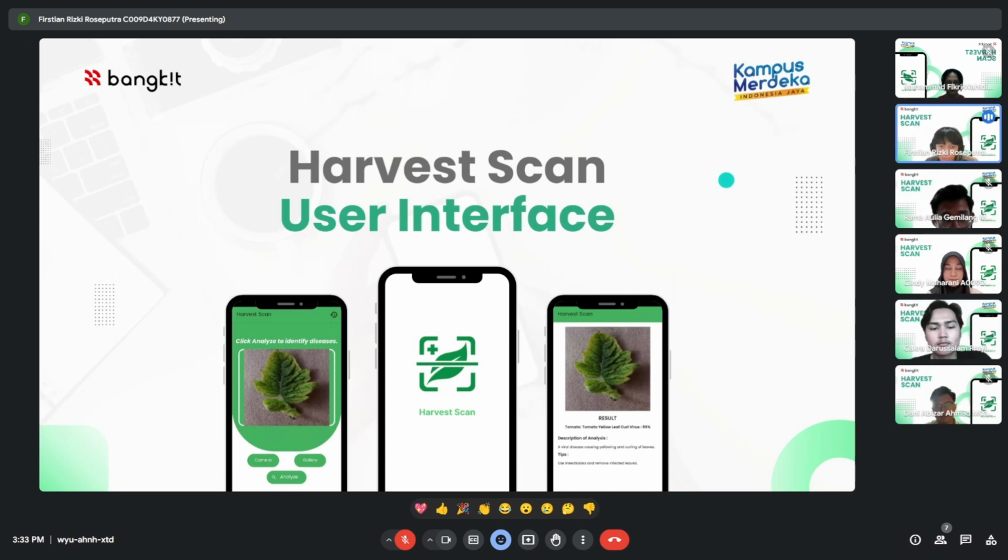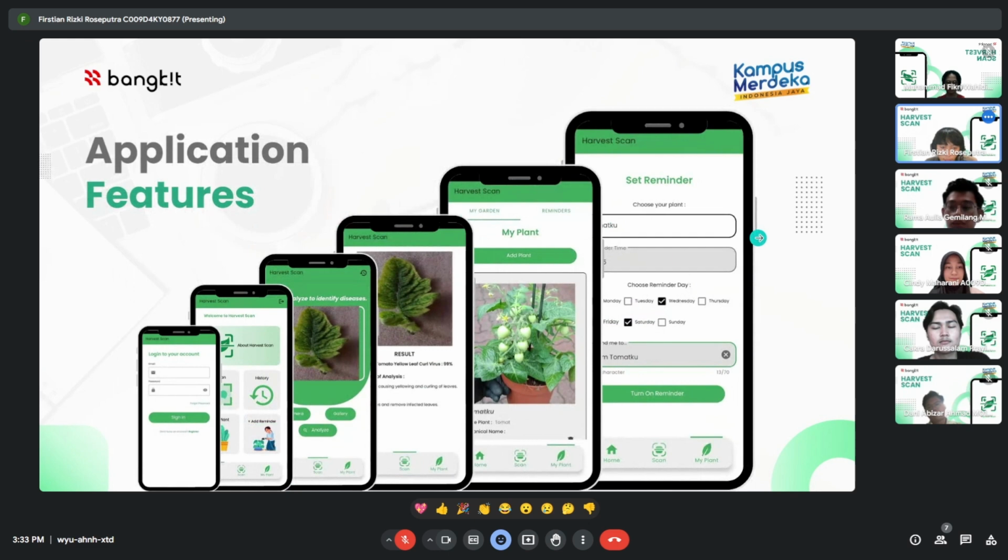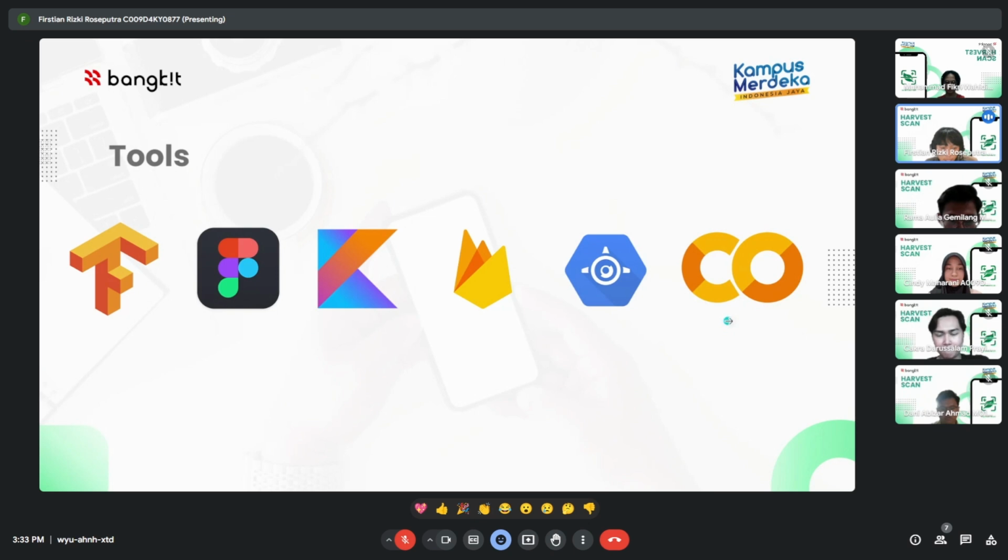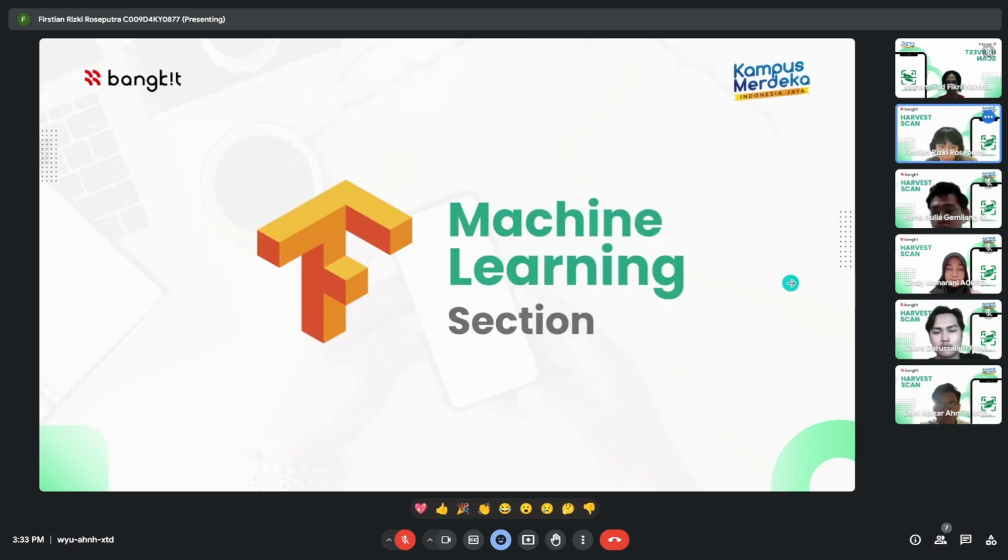So this is the Harvest Scan user interface, and then Harvest Scan features, including scanning plant leaf, add plant, and set reminder. This is the tools that we are using. The first is TensorFlow, Figma, Kotlin, Firebase, App Engine, and Google Colab.